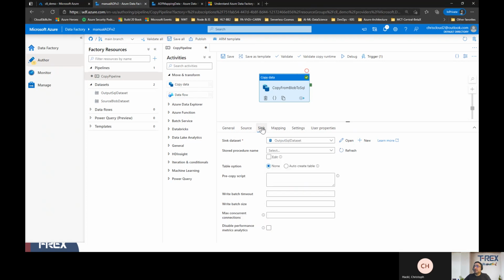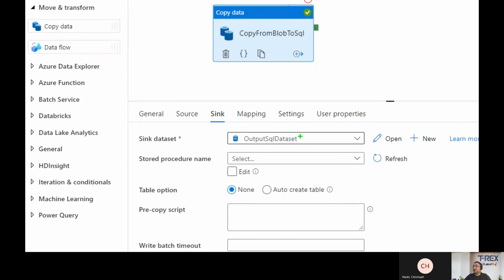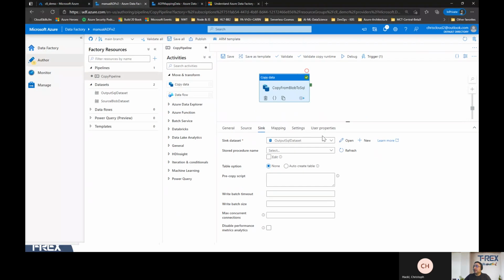Now the next step is the sink. Sink is basically where you are going to move that data, right? So where that data is going to end up. In our case, it's another output SQL dataset. That's where it's going to end up. And you can click on open here.